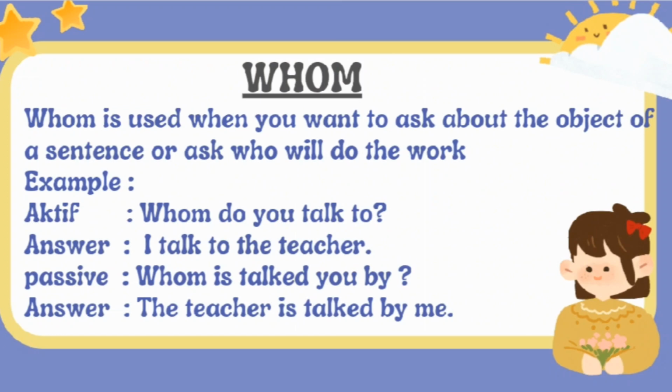And the next is whom. Whom is used when you want to ask about the object of a sentence or ask who will do the work. For example, active: Whom do you talk to? And you can answer: I talk to the teacher. And passive: whom is talked by you? And you can answer: the teacher is talked by me.